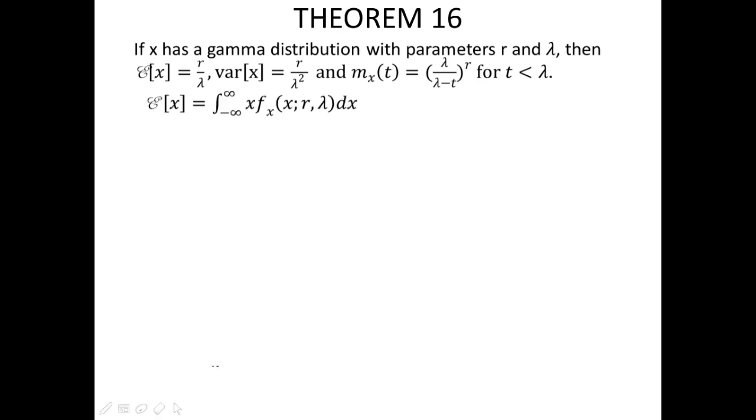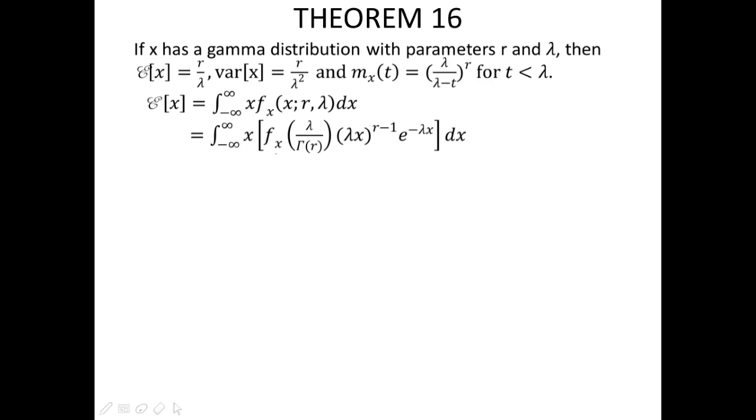For the mean, it is equal to the integral of x times f of x with parameters r and lambda dx, evaluated from negative infinity to infinity. So let's substitute the value of the function, which is the integral of x times the quantity of lambda over gamma r times lambda x raised to the power of r minus 1 times e to the negative lambda x dx, evaluated from 0 to infinity.